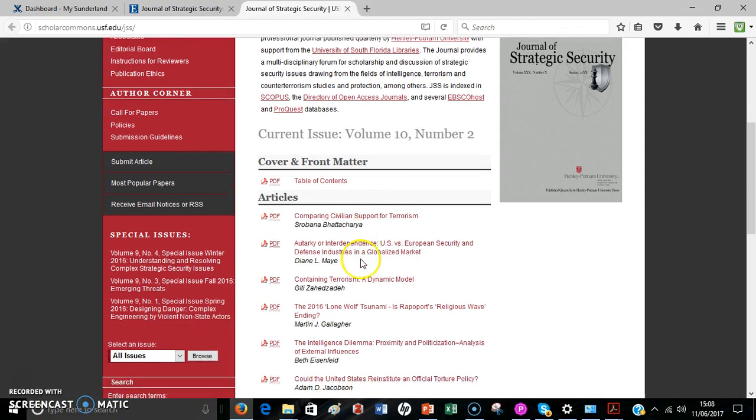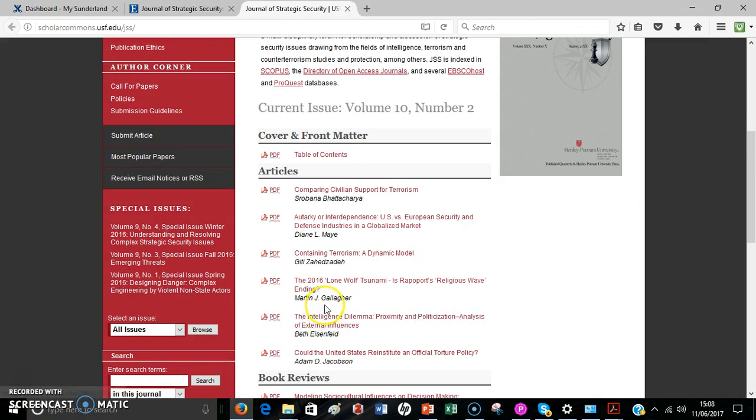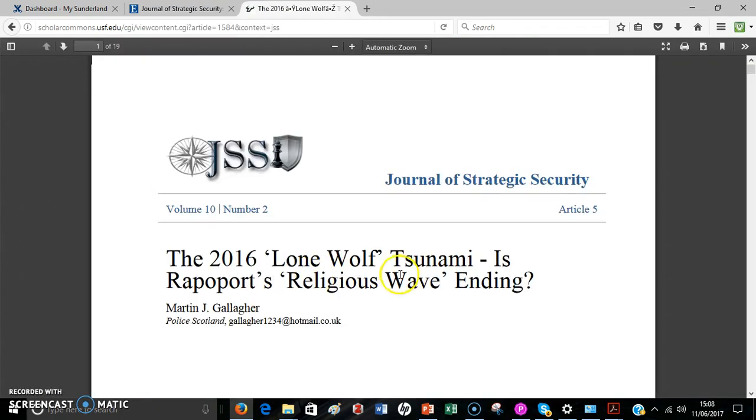Okay, going down the list, I see my namesake here, Martin J. Gallagher. So it must be a good one. The 2016 Lone Wolf Tsunami is Rappaport's religious way of ending. And I checked that out, by the way. That's somebody's name. It's to do with how he's classified terrorism. And if I just click on the PDF here, up pops the actual journal article,